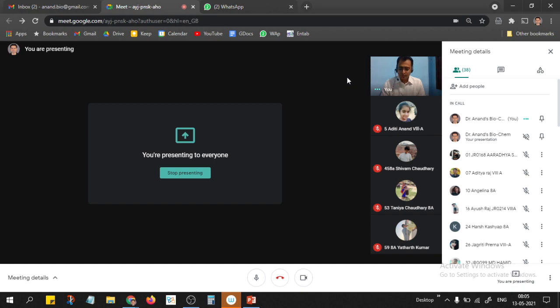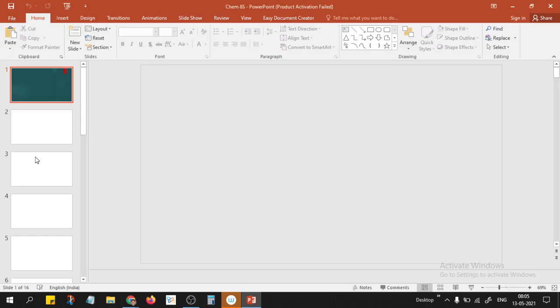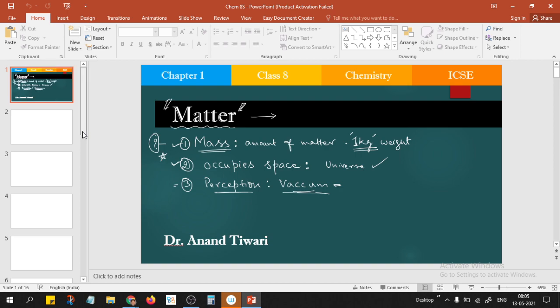The physical changes. So today, page number 20, we can see the properties of the physical changes.